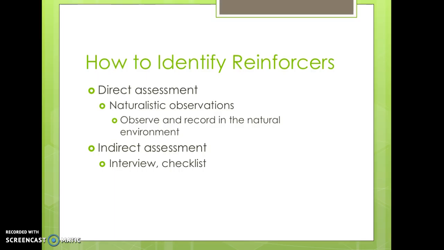Direct assessments can include observation of the individual in the natural environment to see what they tend to gravitate towards or spend their time doing. It could also include direct testing of different stimuli to see what that person selects in a given situation. In indirect assessments, we might use things like interviewing the person to see what their likes and dislikes are, or maybe interviewing family members. We could also give checklists where the person selects items or activities that they enjoy. Identifying potential reinforcers is one of the most important components involved in interventions aimed at changing and/or teaching behaviors.